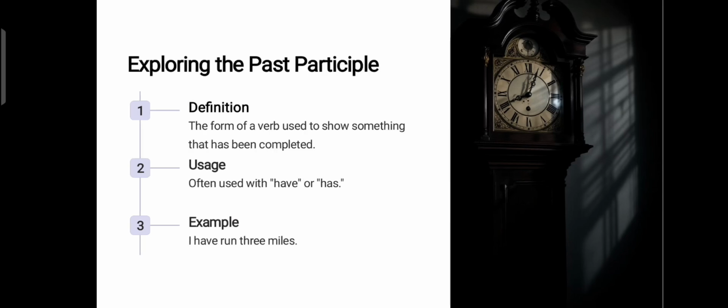Exploring the past participle. Definition: the form of a verb used to show something that has been completed. Usage: often used with the word have or has. For example, I have run 3 miles.